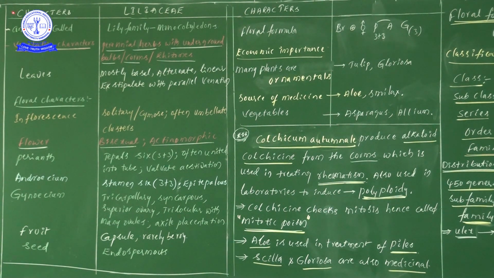Now here are the characters, and later we will see their information. Okay, so let us see that particular information. Liliaceae family members are commonly called the Lily family. So this particular Liliaceae family we commonly call by one more name, Lily family.